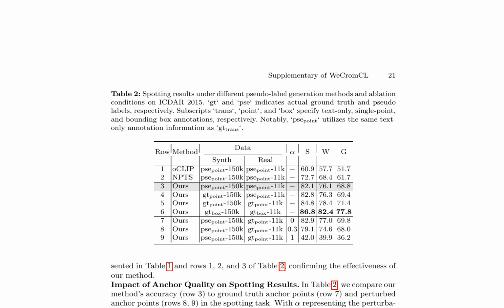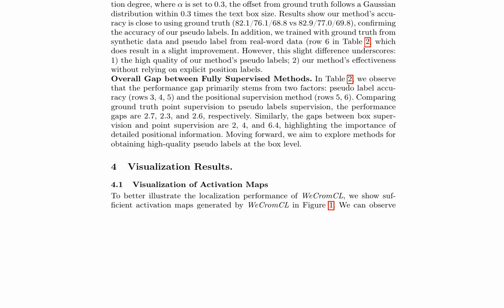Here is the combined summary of pages 21 and 22. The authors present a comprehensive evaluation of their proposed WeCromCL method, focusing on the spotting task on the ICDAR 2015 dataset. Table 2 compares the performance of different pseudo-label generation methods and ablation conditions, showcasing the effectiveness of WeCromCL. Notably, the PSE point method, which utilizes text-only annotation information, achieves competitive results.